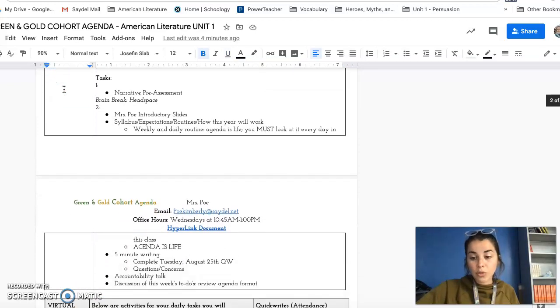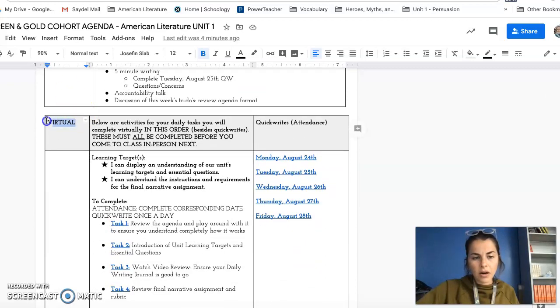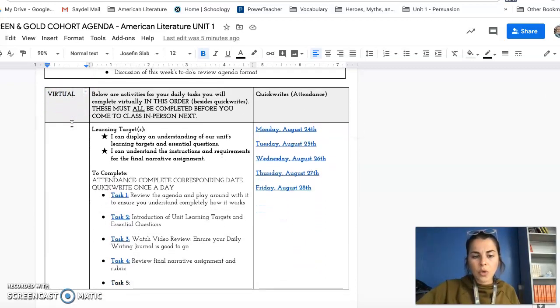So if your virtual days are Monday, Tuesday, you would go down here and you'd say, okay, here are my virtual days. So here are the tasks that I need to be focusing on. I did not split up the virtual activities into separate days. I just bunched them all together. So these are your tasks for the 3 days that you are virtual, regardless of the days you are virtual.